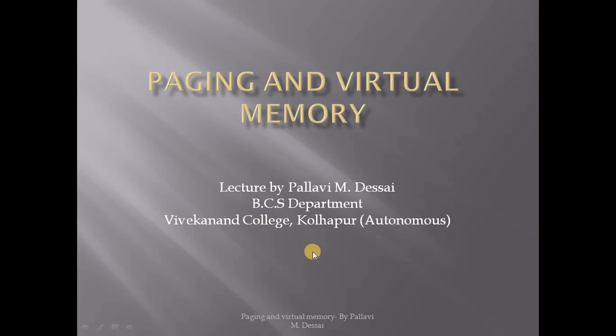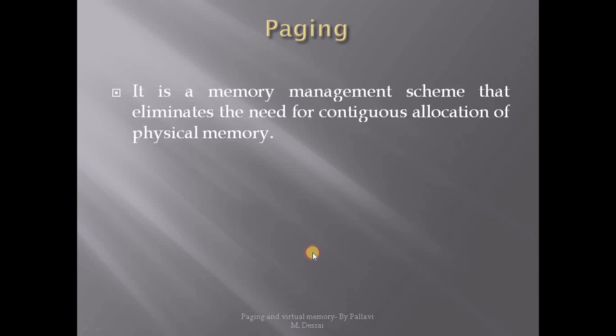Hi students, today we shall see the next point in operating system memory management function, that is paging and virtual memory. First we will see what is paging. It is a memory management scheme that eliminates the need for contiguous allocation of physical memory.